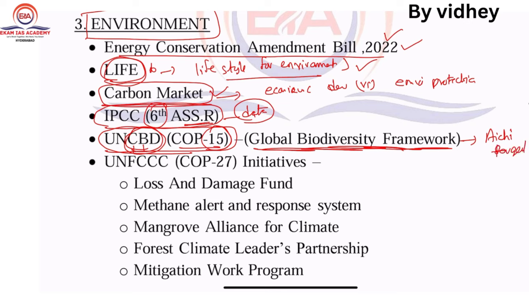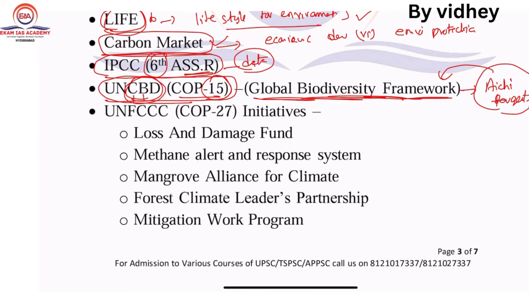Got it? So there may be a comparison question with these Aichi targets and this Global Biodiversity Framework. So next question is what?